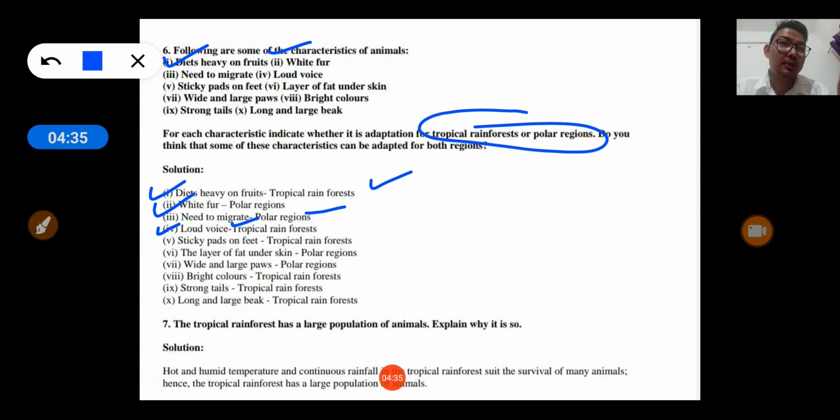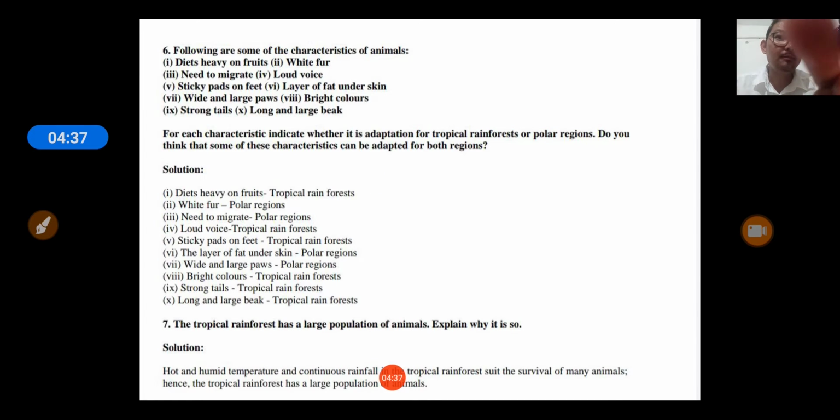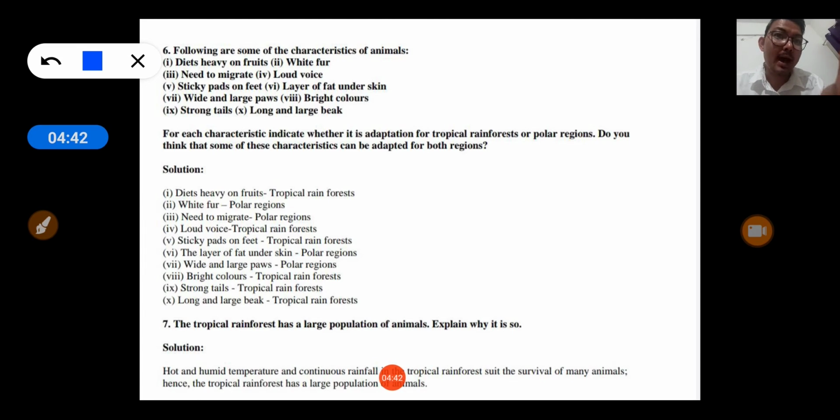Now next is sticky pad on the feet. Sticky pads on the feet of certain animals like frog help these animals to stick properly on the trees, and trees are found in tropical regions, it means sticky pad on feet is the adaptive feature of tropical rainforest animals.